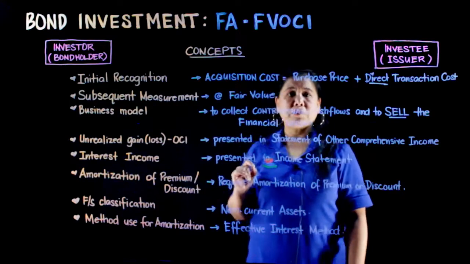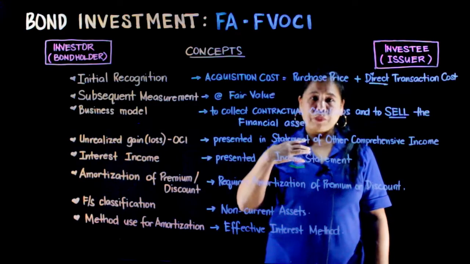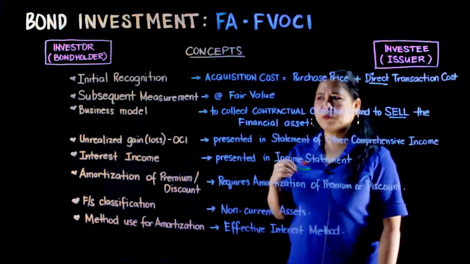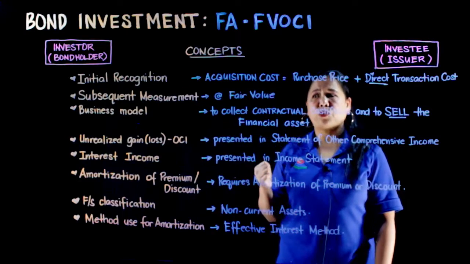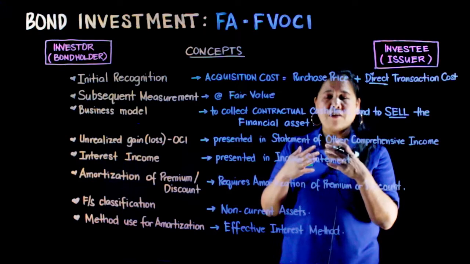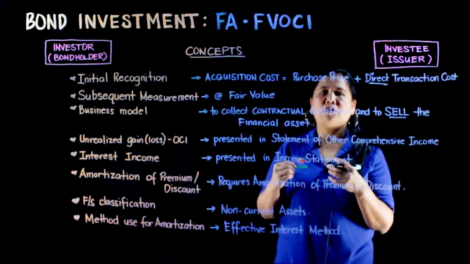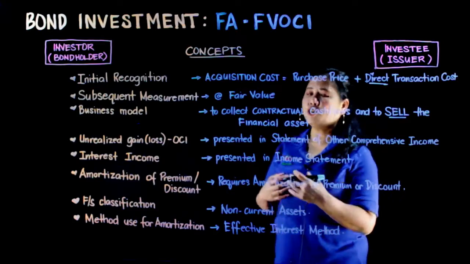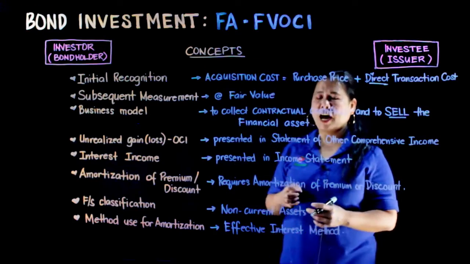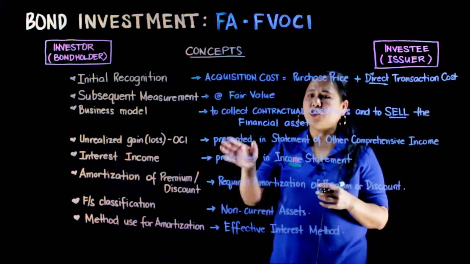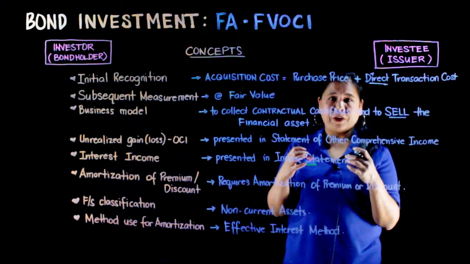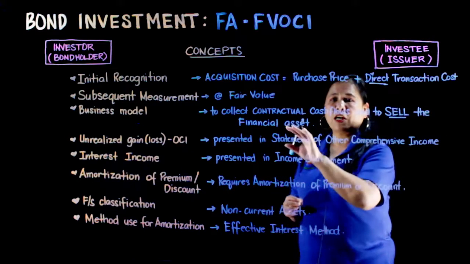Ang subsequent measurement naman natin ay kapag nag-prepare na tayo ng ating financial statement or ikaw na accountant, mag-prepare ka na ng financial statement ni investor, ang subsequent measurement mo is at fair value. Titingnan mo kung magkano na ang value nung investment na ito on your financial statement date. In order for the investor to classify this as FVOCI, kailangan the business model is to collect the contractual cash flows and hold these bonds na ito for a longer period of time and to sell the financial asset.